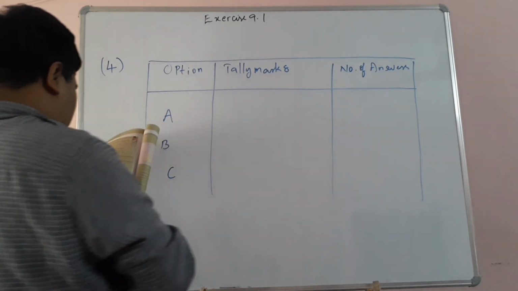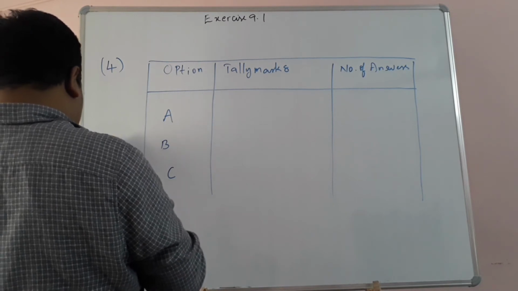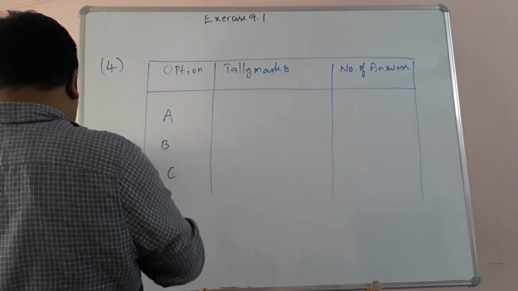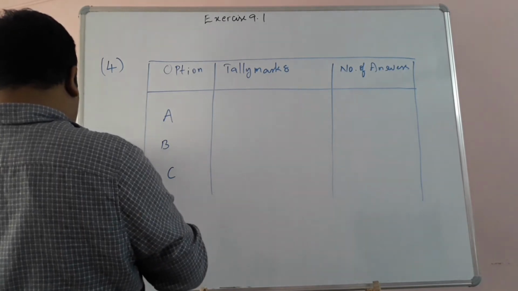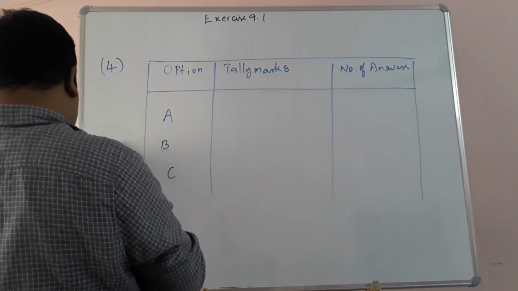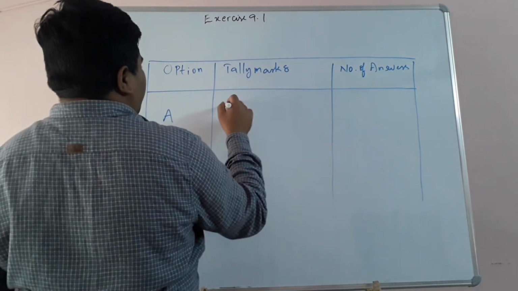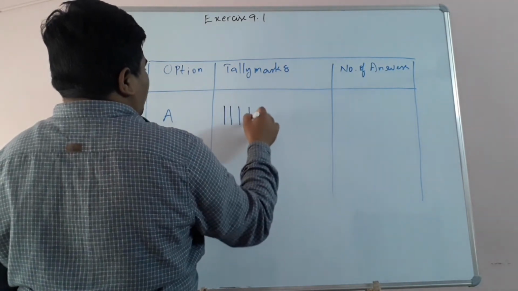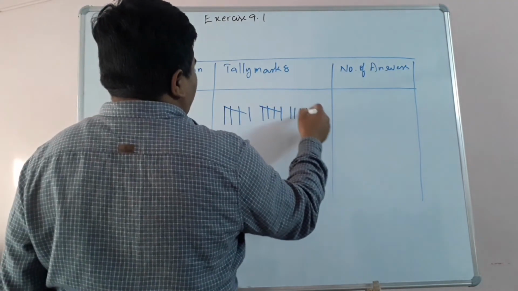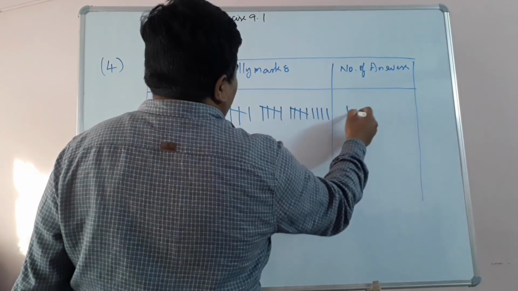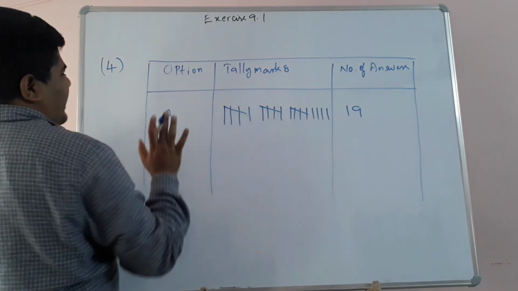Okay, so 1, 2, 3, 4, 5, 6, 7, 8, 9, 10, 11, 12, 13, 14, 15, 16, 17, 18, 19. So totally 19 is there, children. You have to take tally marks like this, up to 19. So 19 answers is option A, means complete prohibition.